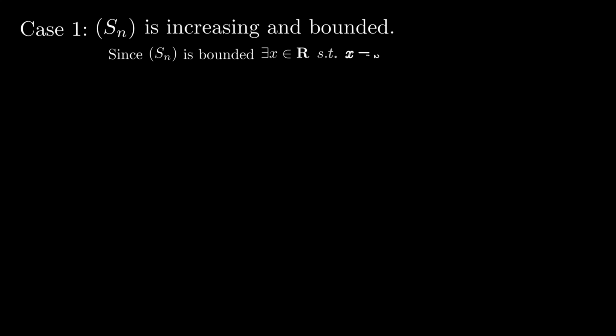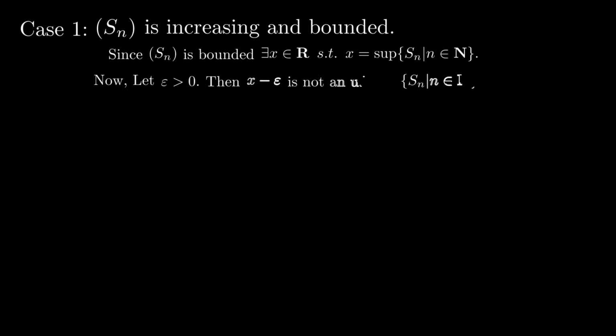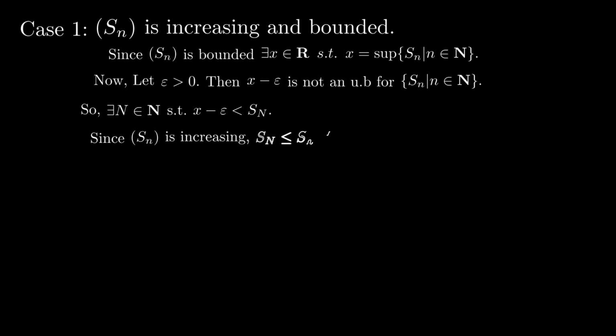Since Sn is bounded, the set which contains all of the terms of the sequence Sn must have a supremum, which we will call x. Now we will let epsilon be greater than 0. Then x minus epsilon will no longer be an upper bound for that set. So we must be able to find a term in the sequence that is greater than x minus epsilon. Since Sn is increasing, Sn will be greater than or equal to S capital N for every n greater than or equal to capital N.